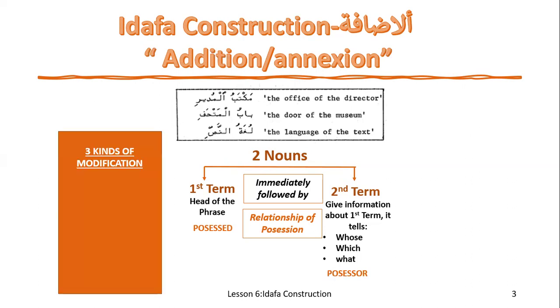A few things to keep in mind: there are three kinds of modification in idafa, and idafa can be used in these three functions in the English language.